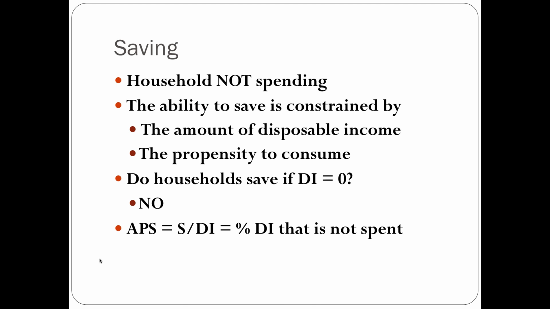So your average propensity to save is going to be $30 over $100, which is equal to 30%. But remember, generally that's going to be expressed as a decimal, which is 0.3. So in that scenario where you had $100 worth of disposable income and you were saving $30 of it, your APS is going to be 0.3.